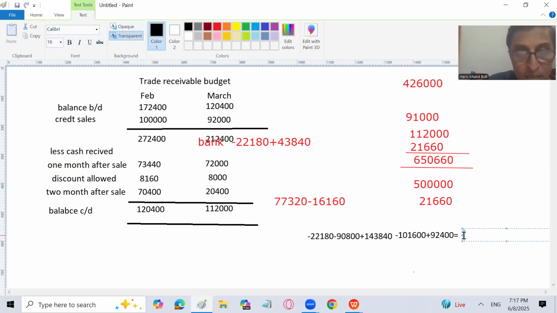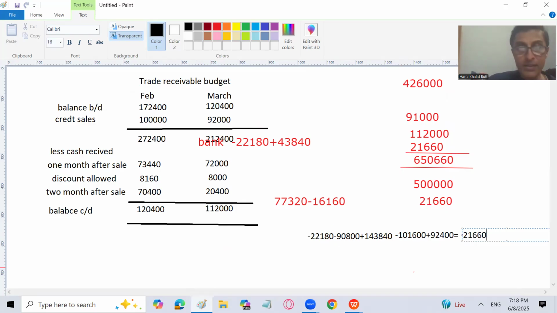So the answer, if you calculate it, you will get 43480. So that's why the bank has changed into a positive amount. Plus 43480 minus 22180, which I've written over here, will become 21660.